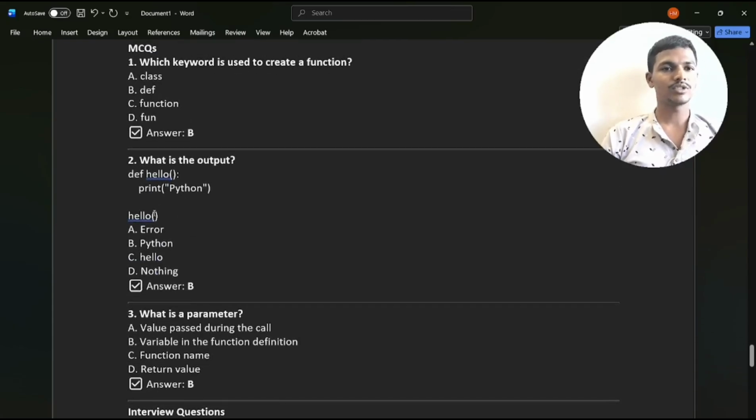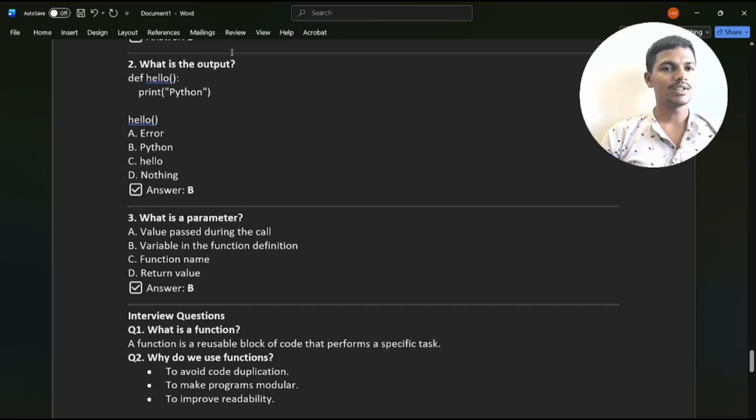Then multiple choice questions. These questions are very useful, so you must watch them. Which keyword is used to create a function? The def keyword is used to create a function in Python. Then what is the output for this code? Def hello, print Python, you call it. What is the output? Python. Because you call the function and you already print inside it, the output will be Python.